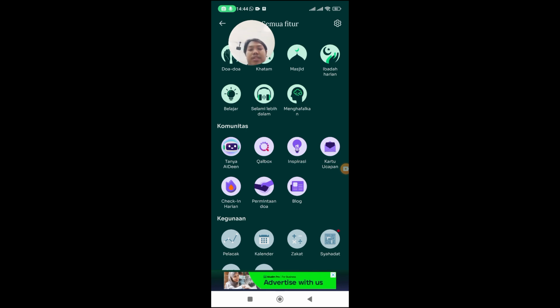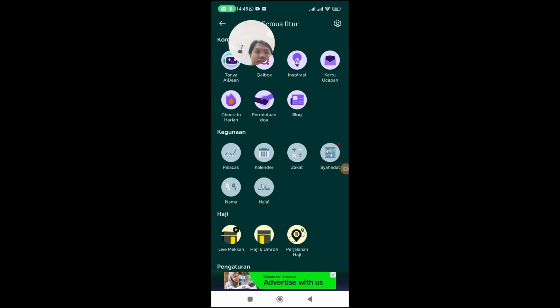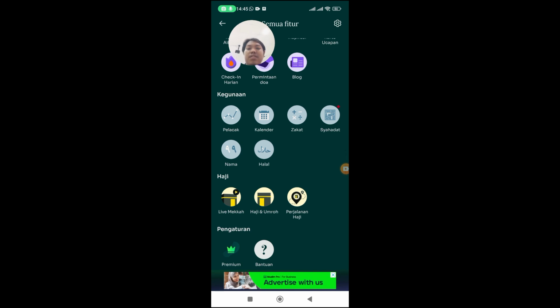The second is the community feature. The community feature has the Ask Imam, call box, inspiration, greeting card, daily check-in, prayer request, and blog. The third is the usability feature, which has the tracker, calendar, zakat, shahada, names, and halal. And the last feature is Hajj. Hajj has features such as Makkah live, Hajj and Umrah, and Hajj travel.